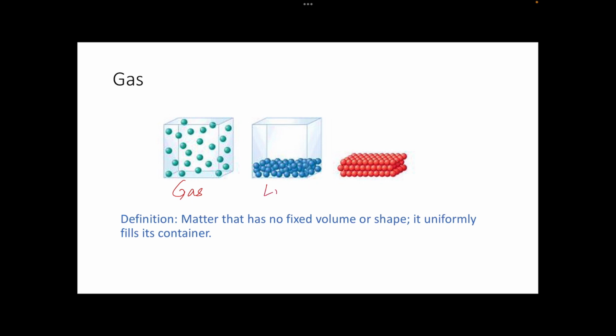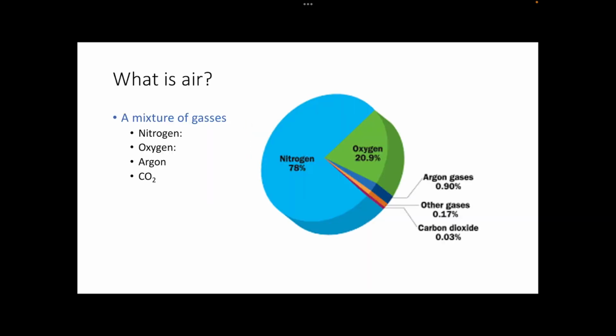In a liquid, the atoms will be affected by gravity. So they'll be pulled down, although they will also kind of take the volume of the container on the bottom. And where a solid actually has some adhesion between the atoms, so we can fix those into some sort of shape.